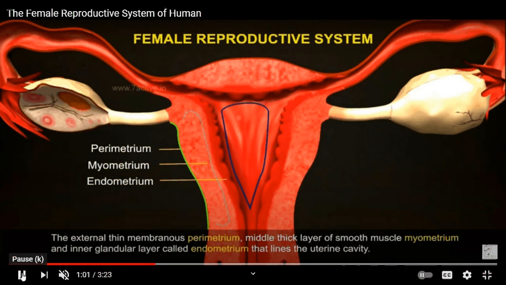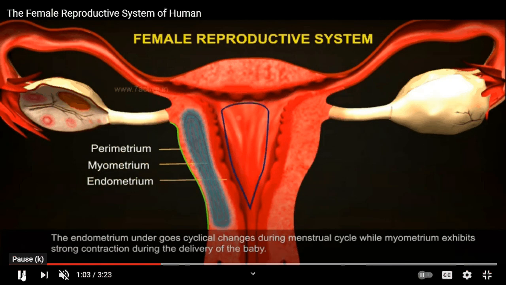Okay, now you can see over here that of these 3 layers, the endometrium undergoes cyclic changes during the menstrual cycle. This menstrual cycle means when the egg is released every month. One egg is released every month, so this cycle keeps on going, and this is known as the menstrual cycle. And therefore what happens, the endometrium will thicken up, and when the endometrium thickens up, it is an indication that the uterus is ready for receiving a sperm. Strong contraction during the delivery of the baby.